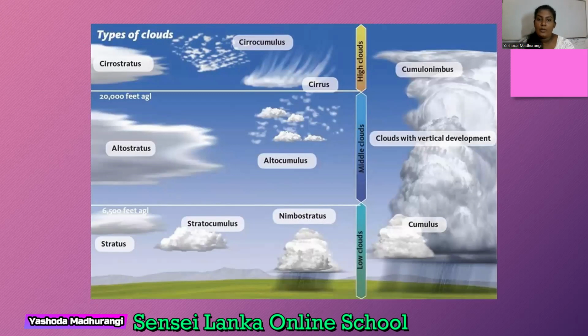They have beautiful names. But still you are very small. You can't remember all these names. So don't try for that. But you can just know different clouds according to their shape, according to their size. They are given names. The names are here.